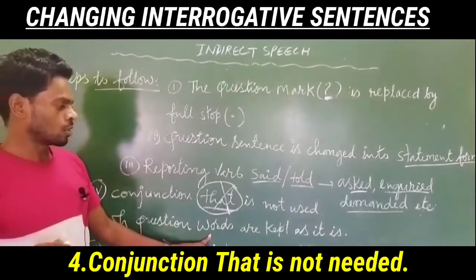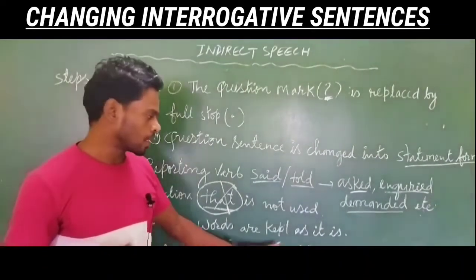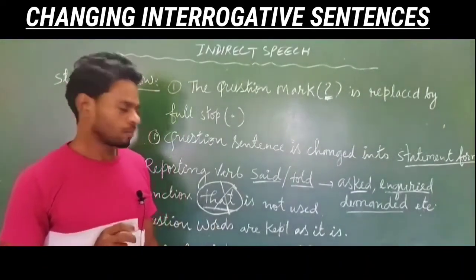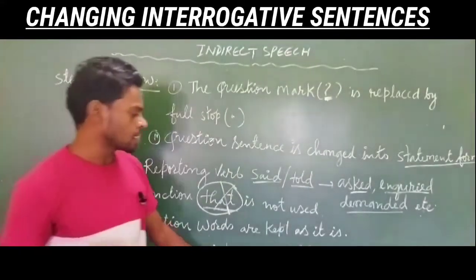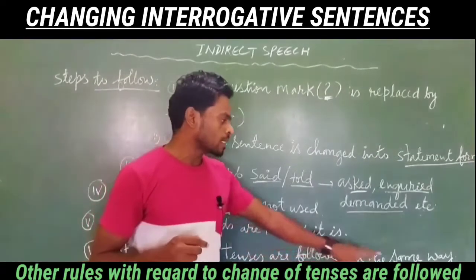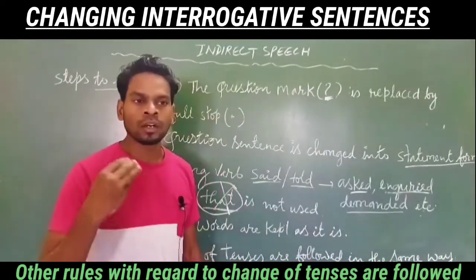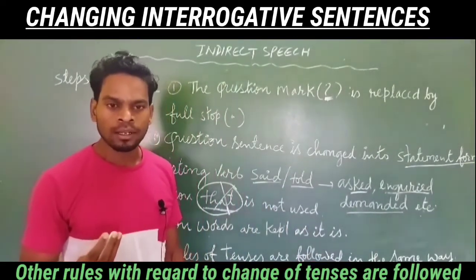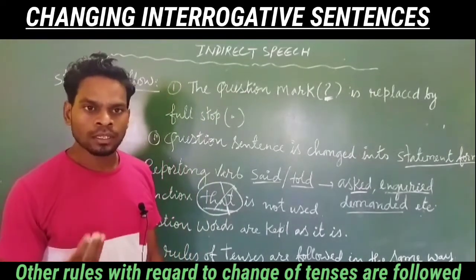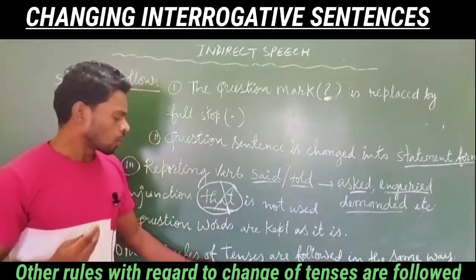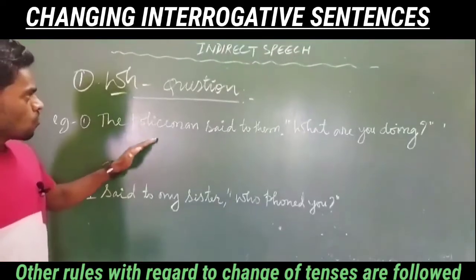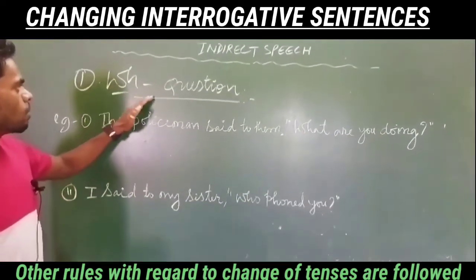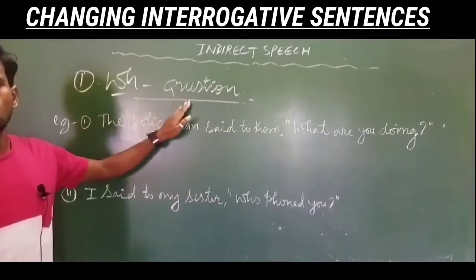WH words have to be kept in the sentence. And last, the other rules of tenses are followed in the same way. Whatever other rules there are with regard to tenses, those rules need to be followed. Now first we will deal with the WH question.